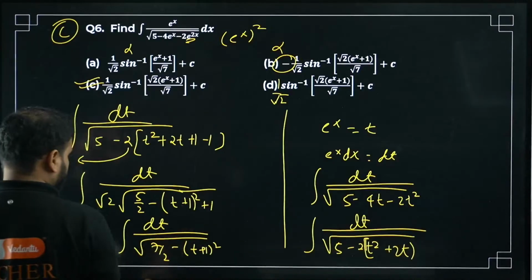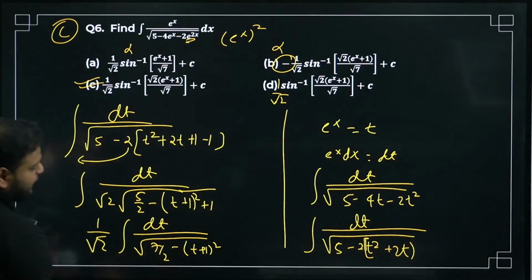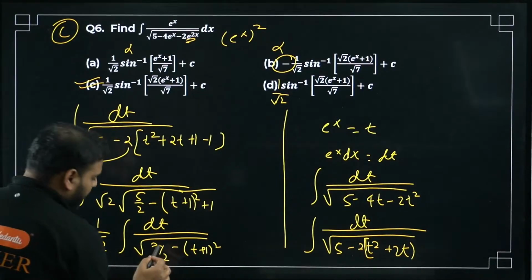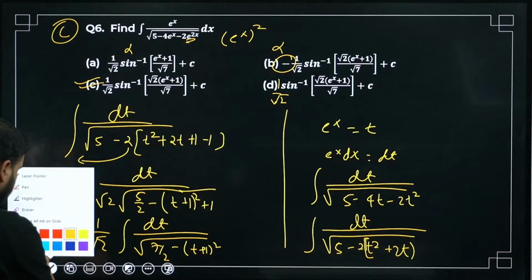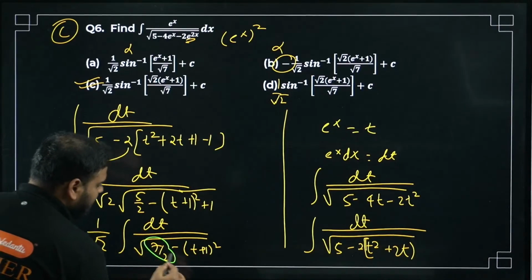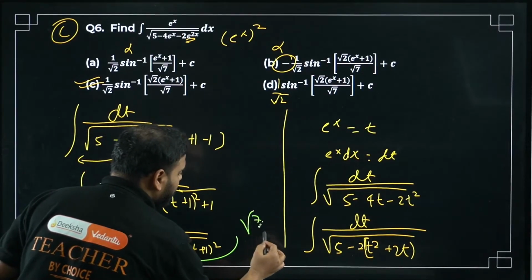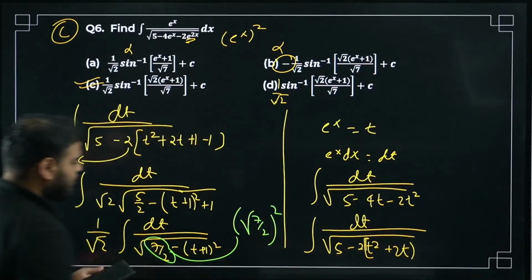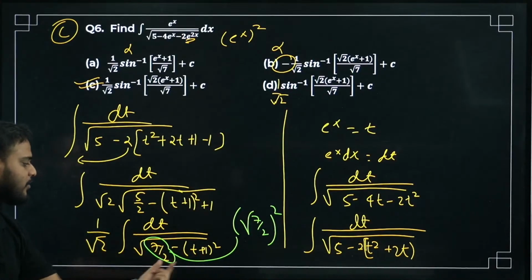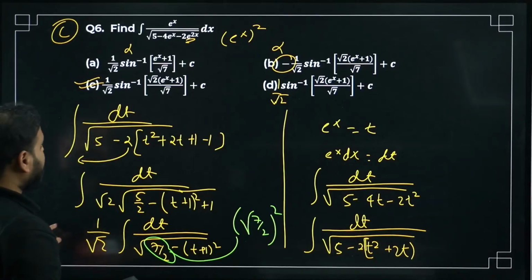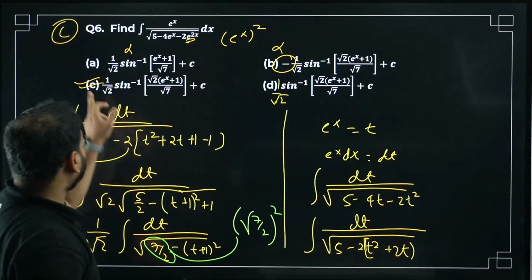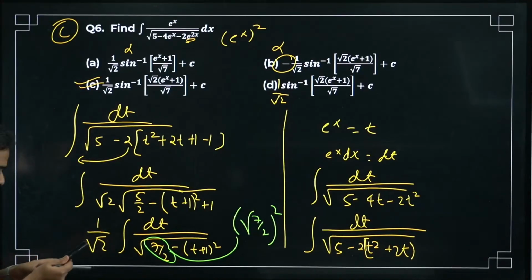How come, sir? I have 7 by 2, no? How can you make this a whole square? So this will of course become root 7 by root 2 the whole square, no? So I have a square minus x square, and the formula for a square minus x square is sine inverse of x by a. That's your answer. Option number C is correct. Okay, yes, Sahana. Very good.